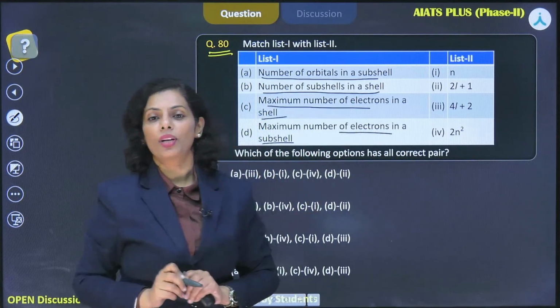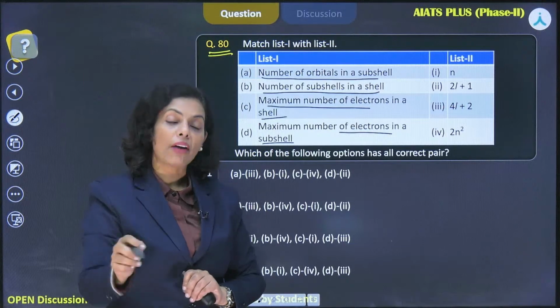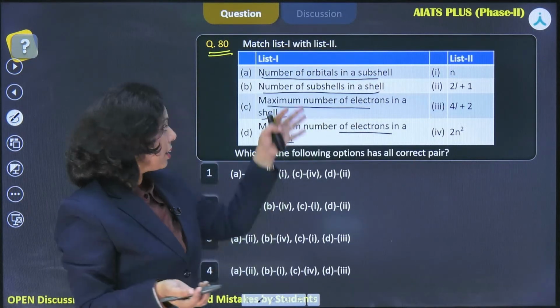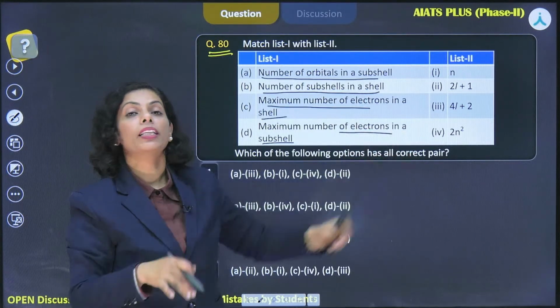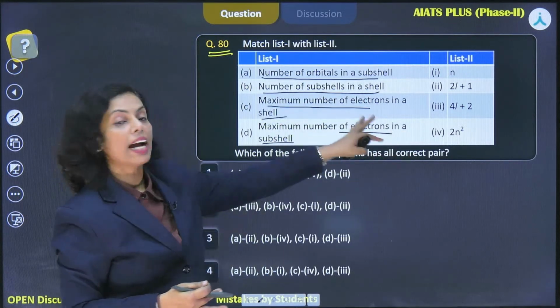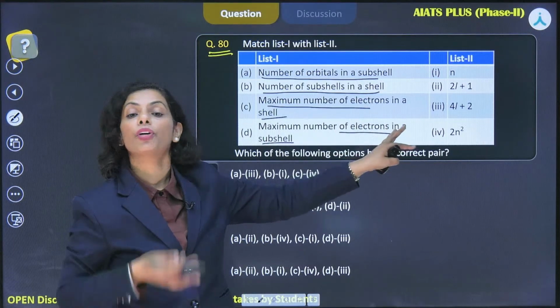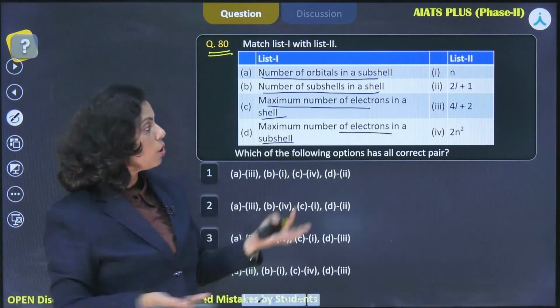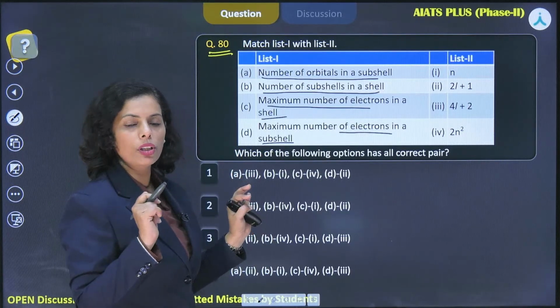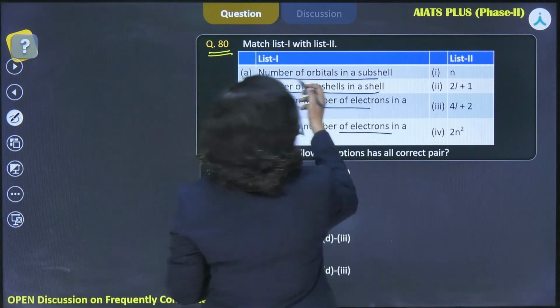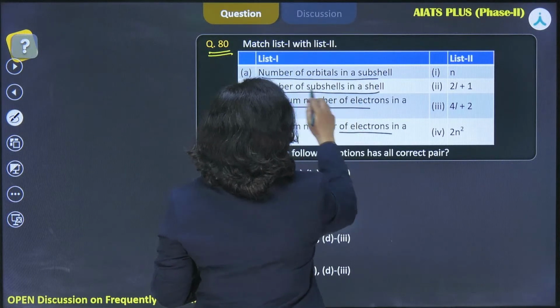You should remember this, right? You have to always remember it because in this question they have given you only formula matching. But they can simply ask you to find out the number of electrons as well by just giving you a certain quantum number. Then also it would be helpful. Okay. So Vaishnavi wrote here that option 4 is the right answer. Okay, let's see.